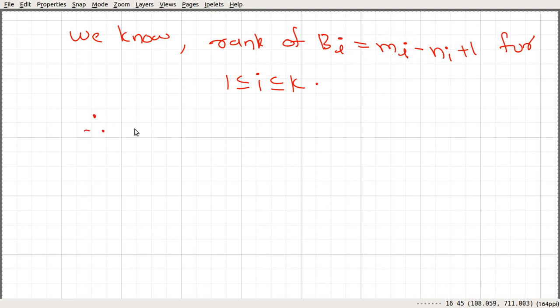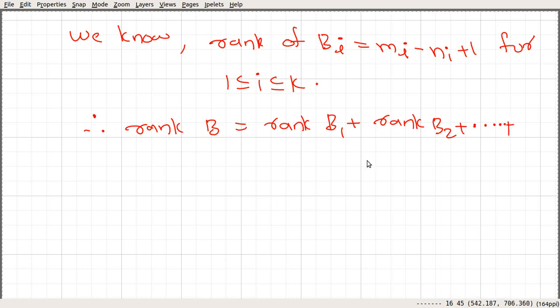So therefore the rank of B is nothing but the sum of the ranks of the individual connected components, which is the rank of B1 plus rank of B2 plus, etc., plus rank of Bk.